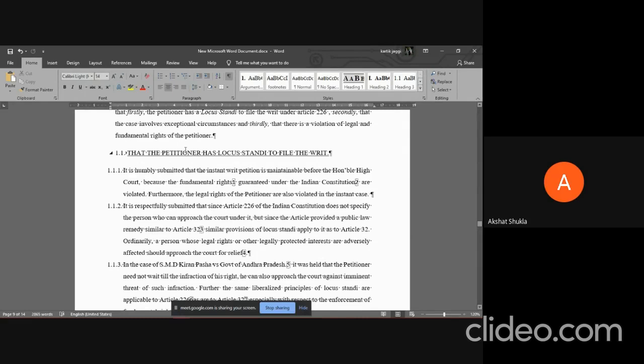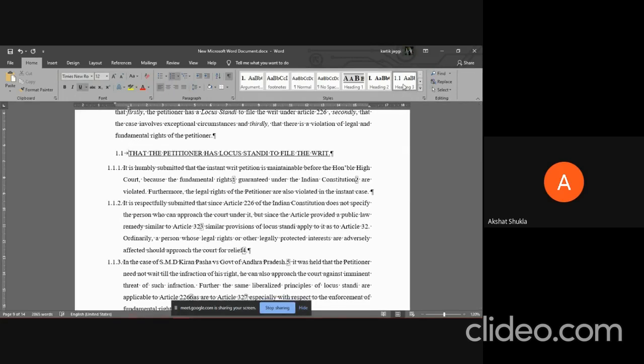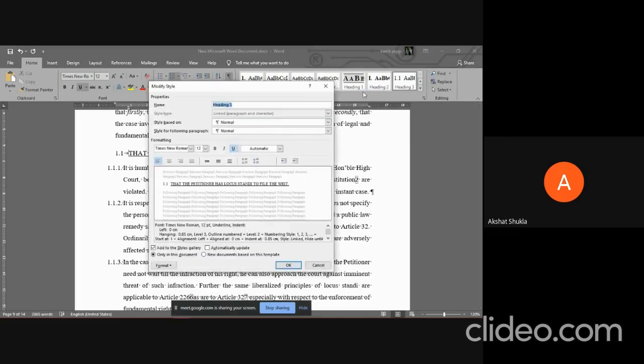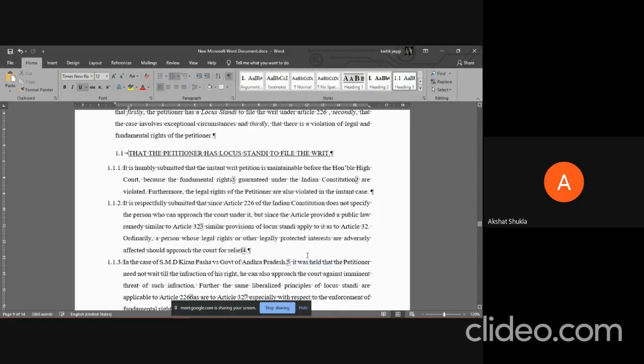I'm sorry, I cannot understand your question. For example, if I take this line, that the petitioner has locus standi to file the writ, and I put my cursor over there and select heading 3, it should change to 1.1, 1.2 like that. How can we do that? Because if you right click on heading 3 and go to modify, then in the format section you can only find what type of number you want, but you cannot change the list level. Can you do something about that? Can we change the list level with that?